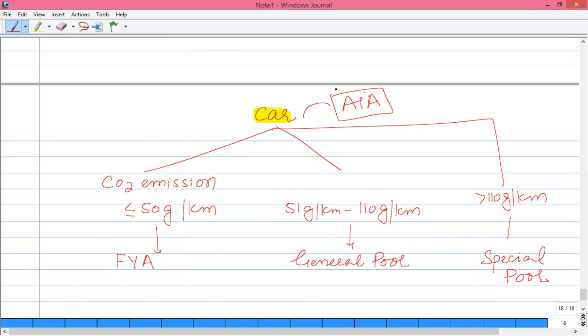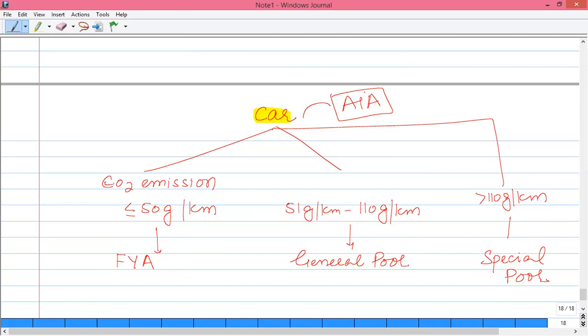So what kind of capital allowances are available for car? That depends on the car carbon dioxide emission rate, that is CO2. So as far as CO2 is concerned, we can classify car into three types.